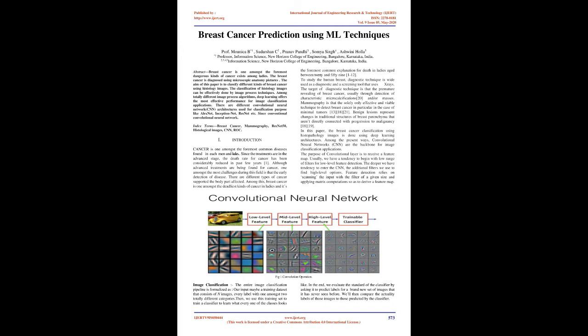There are different convolutional neural network, CNN, architectures used for classification purposes like AlexNet, Inception-Net, ResNet etc. Since conventional convolutional neural network... Index terms: breast cancer, mammography, ResNet 50, histological images, CNN, ROC.